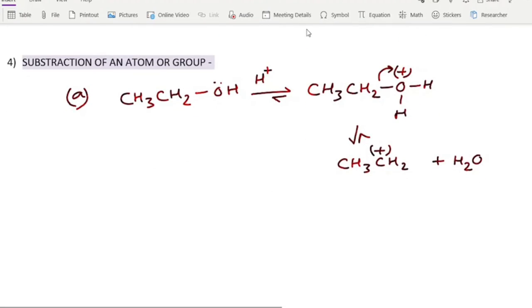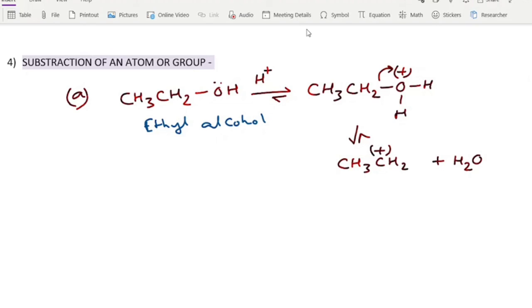Next, we can also get a carbocation by the subtraction of an atom or group. Here we have taken some alcohol, namely ethyl alcohol, to which we have added some protic acid, therefore we get H plus.